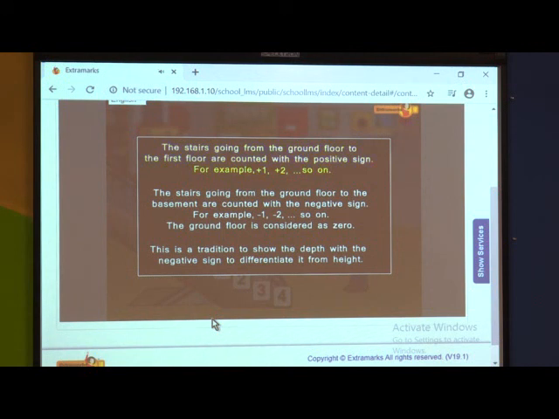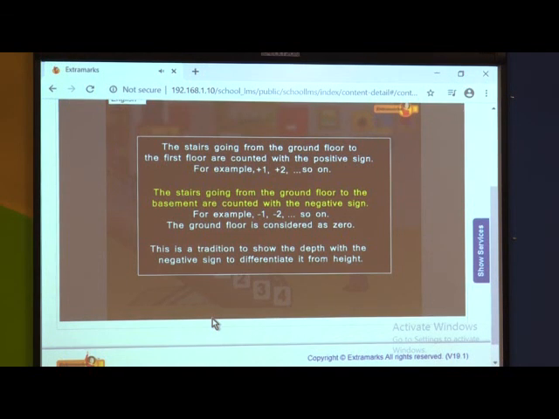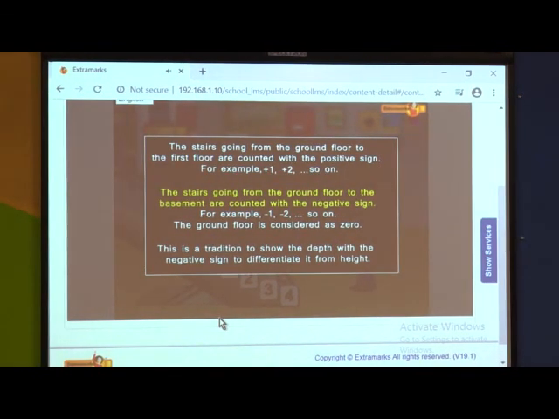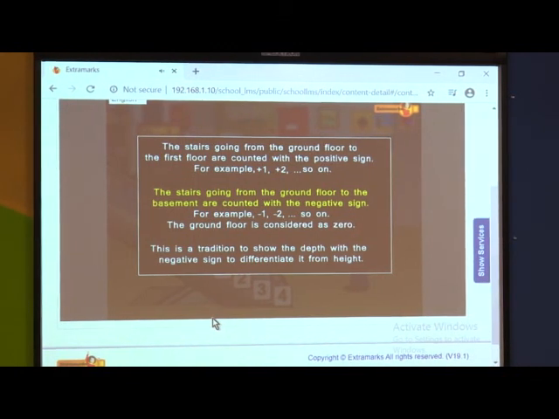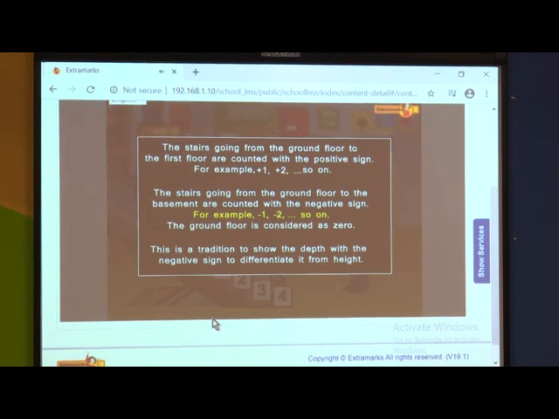For example, +1, +2, etc. And the stairs going from the ground floor to the basement are counted with the negative sign. For example, -1, -2, -3, and so on. The ground floor is considered as 0. This is the tradition to show depth with the negative sign to differentiate it from height.